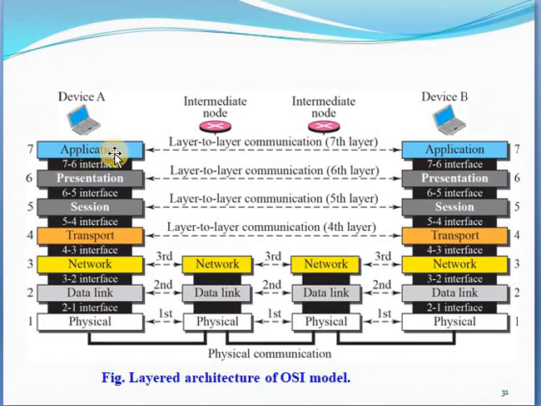The upper layers of OSI are almost always implemented by software. The application layer is implemented by software, and the lower layers are a combination of hardware and software, except the physical layer, which is mostly hardware. This is the layered architecture of the OSI model.